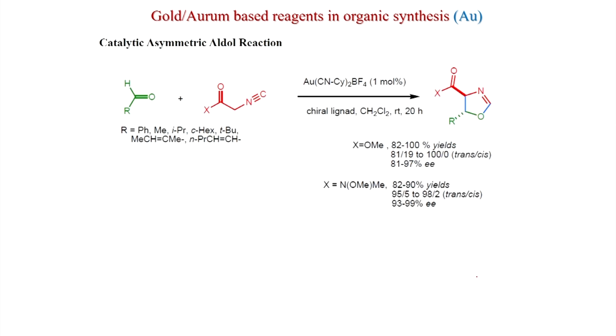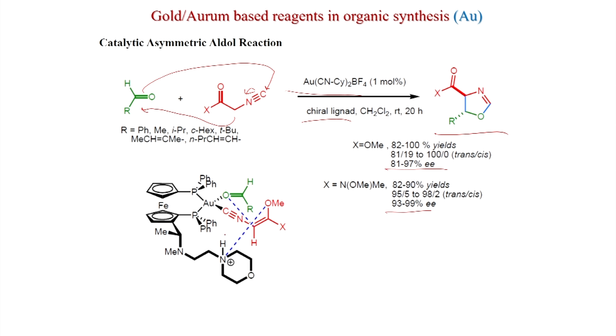So, catalytic asymmetric aldol reaction is also possible with gold. You can see this reacts here and this cyclizes here. You can get this kind of compound with good yield, and if a chiral ligand is there, you can get ee also. So, this is the chiral ligand, a ferrocene based ligand, and you can get this kind of transition state. The aldehyde is coordinated with gold, also this cyano group is coordinated with gold, and this also is making the enolate with the tertiary amine. This was published in 2 journals, JACS and JOC.